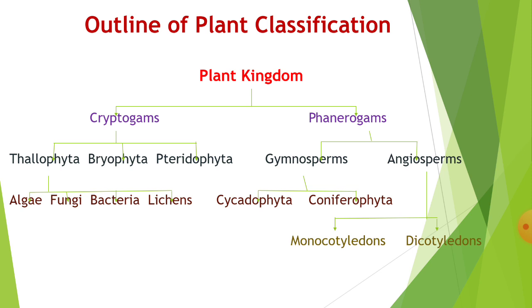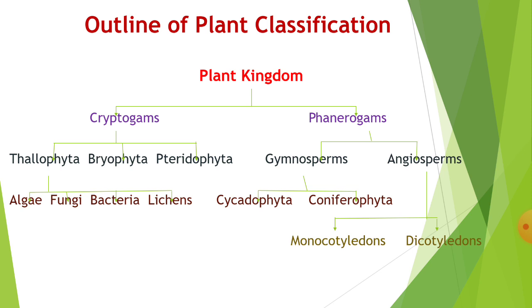Then we see the cryptogams. Cryptogams are divided into three groups: first is Thallophyta, second is Bryophyta, third is Pteridophyta. Then Thallophyta is divided into four groups: algae, fungi, bacteria and lichens. Cryptogams have a thalloid plant body, the lowest plants, and here gametes are small, hidden, the smallest in size. Thallophyta, Bryophyta, Pteridophyta are the three main groups of cryptogams.